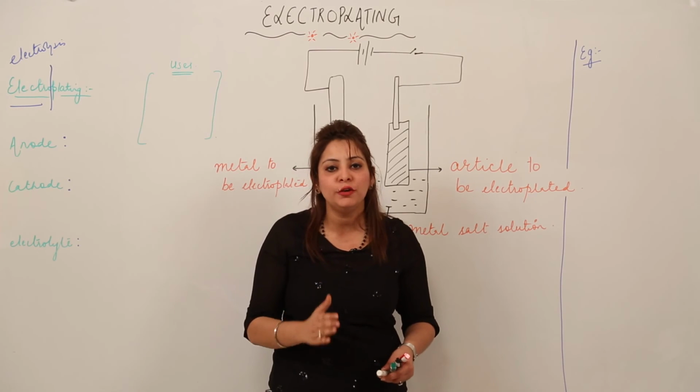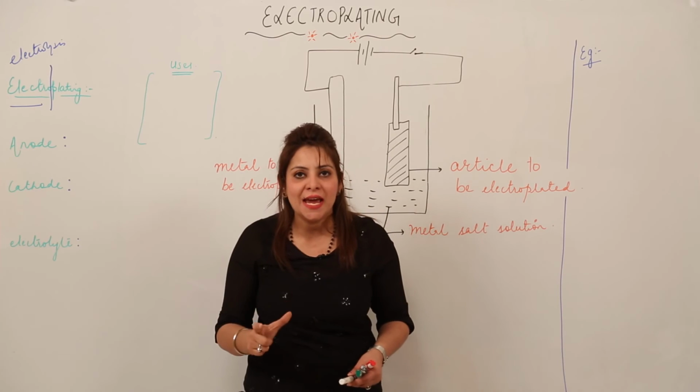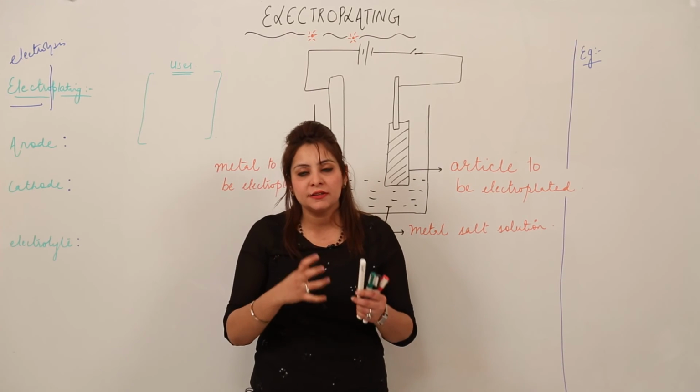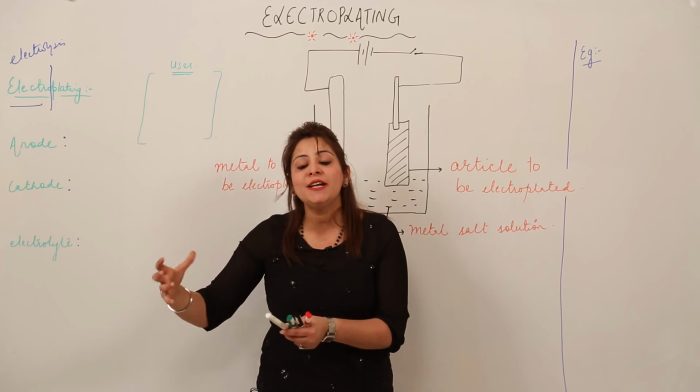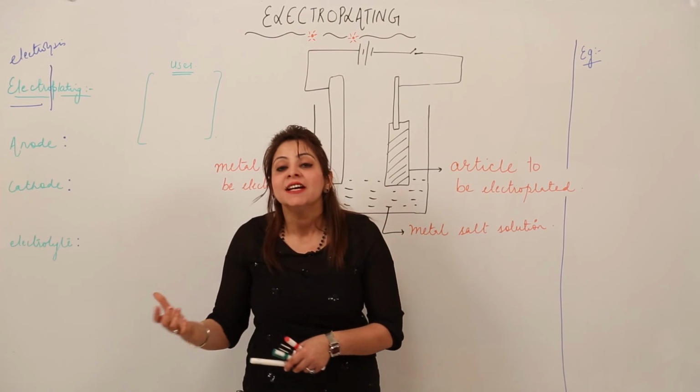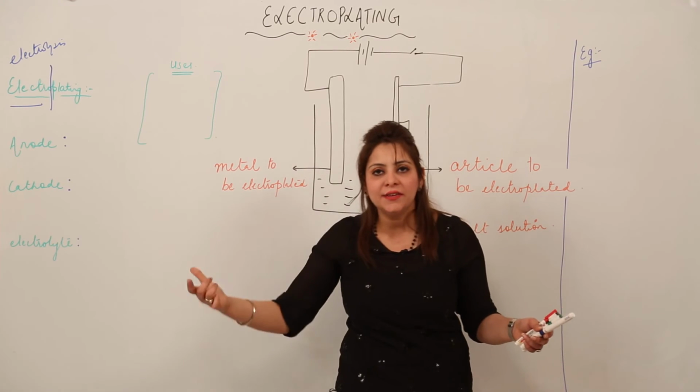Just listen to me carefully and do write in your notebooks as well. Electroplating is a process in which we deposit a desired metal on an article required for one or more uses, right? So that means we are plating a desired metal on a given article.